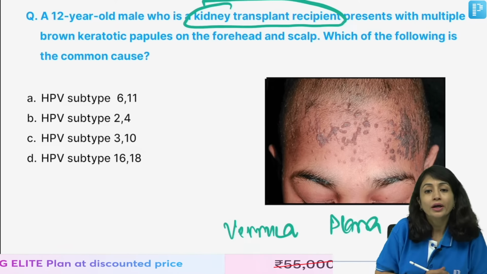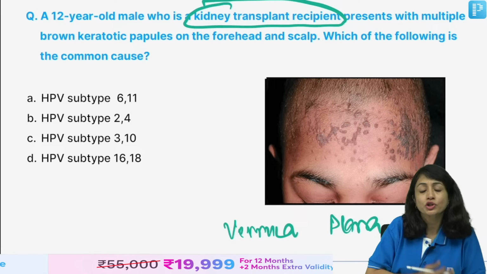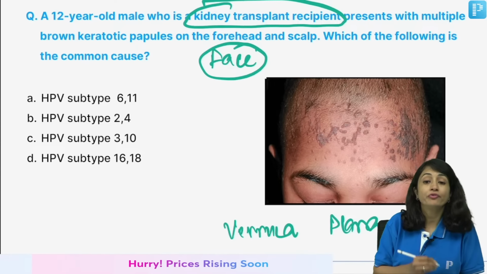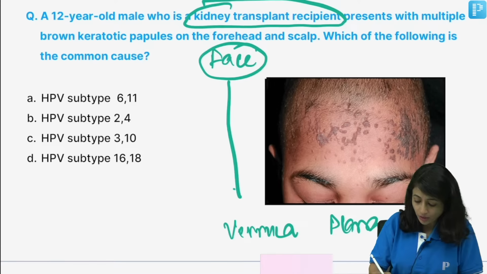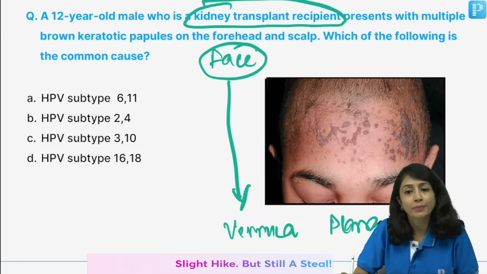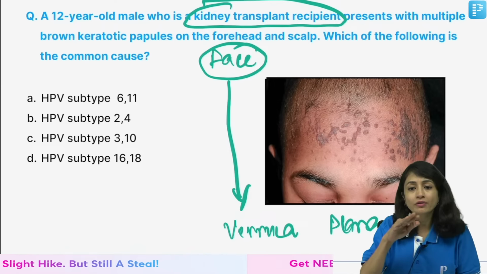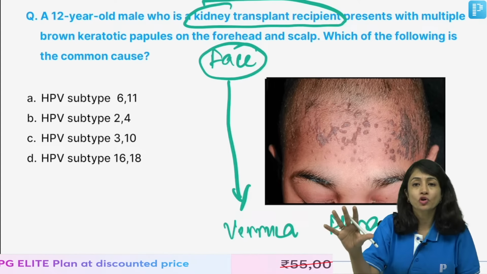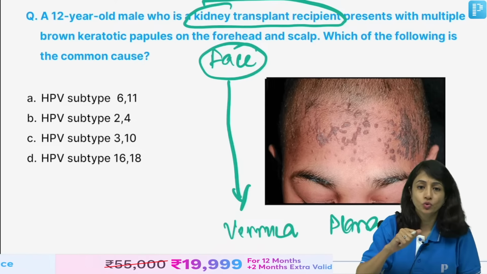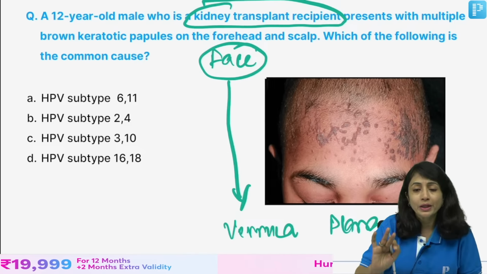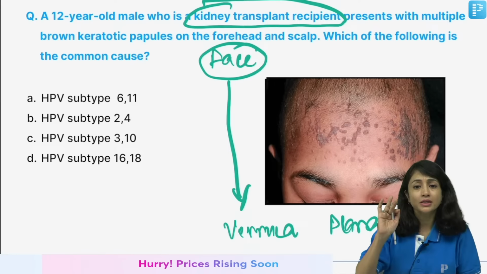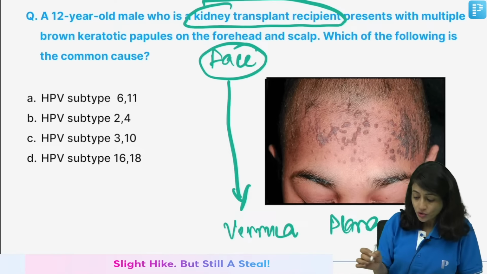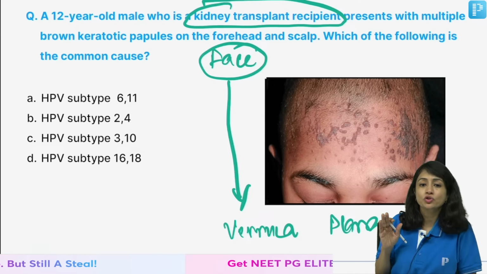Yes, so when you have been given in the question an immunocompromised state and lesions on the face, these two are important pointers towards verruca plana. Verruca plana is a plain wart which has a slightly more planar surface than the normal common wart, which is very hyperkeratotic. Okay, so the most important feature of verruca plana is that it is seen in an immunocompromised state and it is seen on the face, right? So since both of these are present, this is a patient of verruca plana.